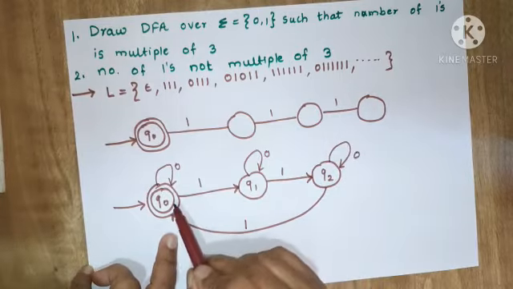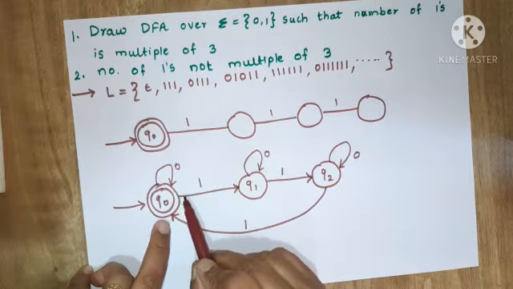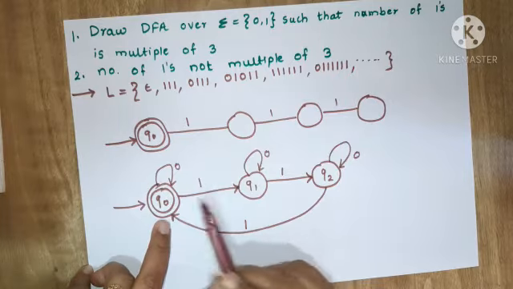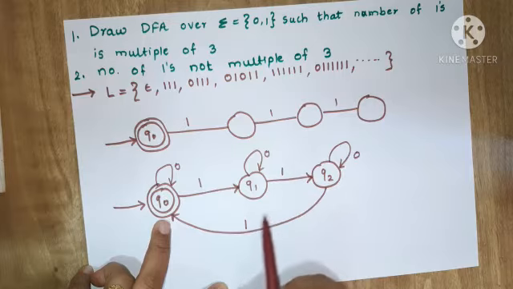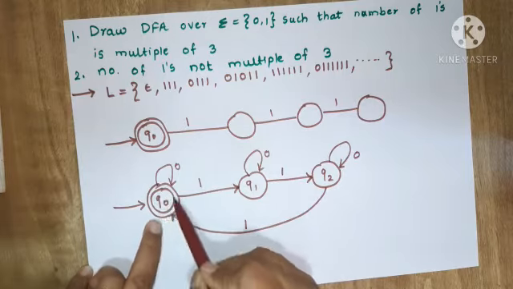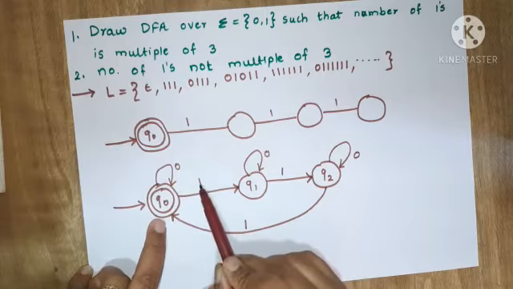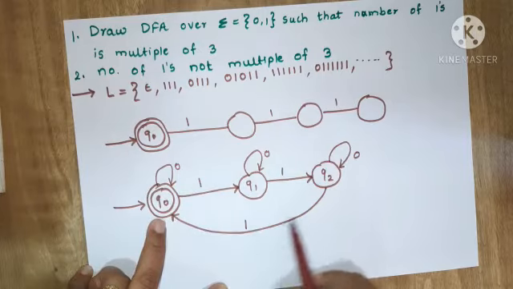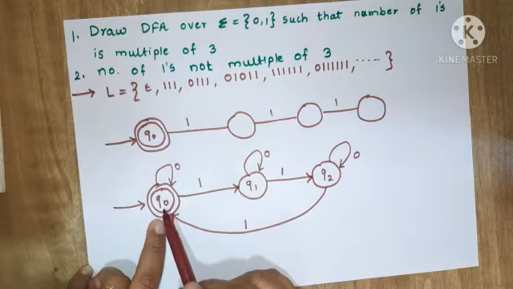So in this case your machine will accept all the strings where the number of ones is a multiple of 3. Here this is 0 ones. This is 1, 2 and 3, so 3 ones will be accepted.